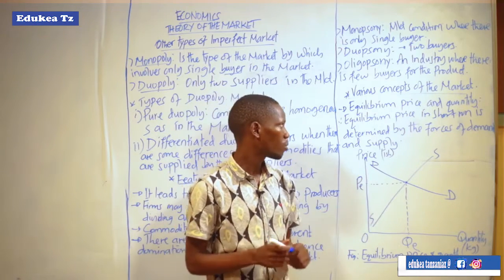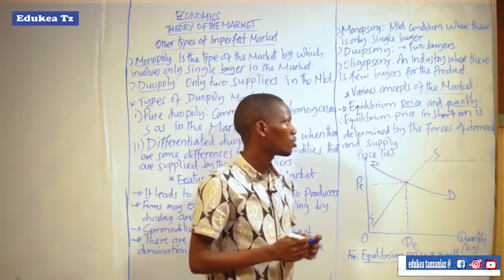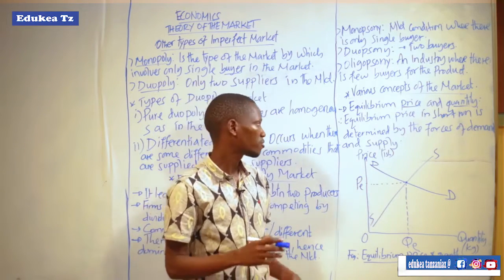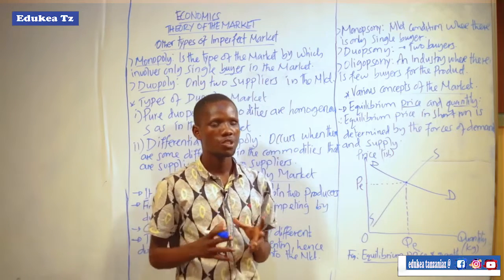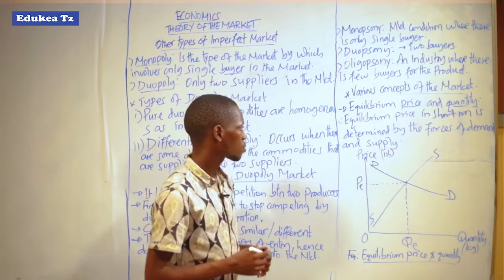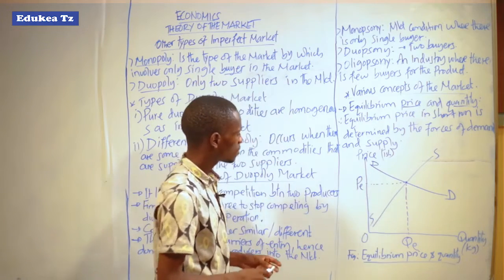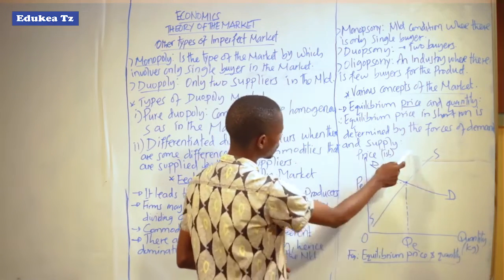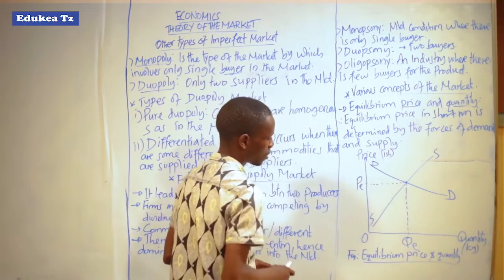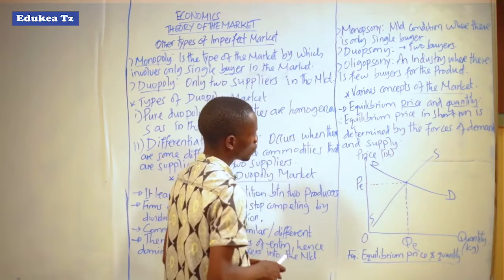Equilibrium price and quantity is the situation when firms make production in the short run, and the forces of demand and supply determine the level of price and the level of quantity. As I have sketched here, this vertical line is for price, in Tanzania shillings, and this horizontal line is for quantity in kilograms, meaning the units of goods produced.